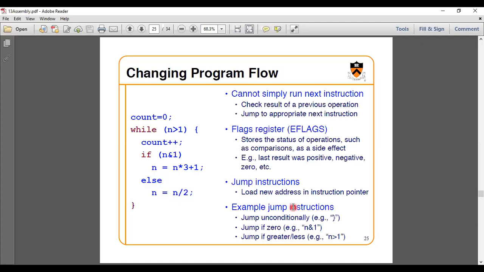So first, we need to take the flow into account. How are you going to take the flow into account? It means what are the flow constructs you have in the program. The first one is a while, and then the next is the if. So we need to identify these, and any jump instructions. Indirectly they are indicating jump instructions; directly they are not. Why so? Because if you want to execute n is equal to n into 3 plus 1, you need to